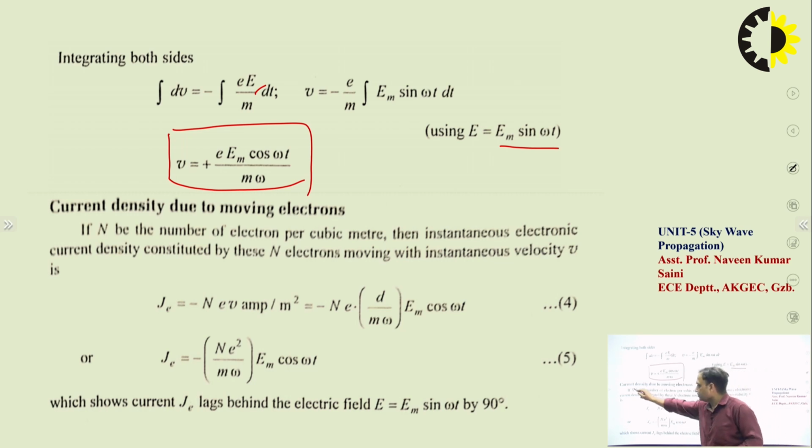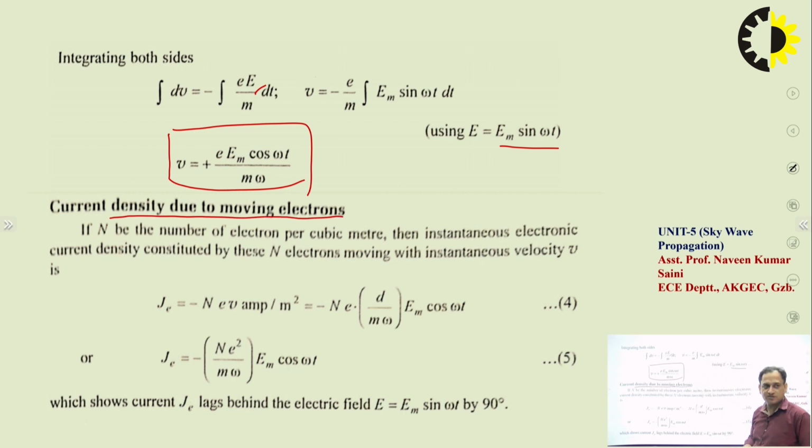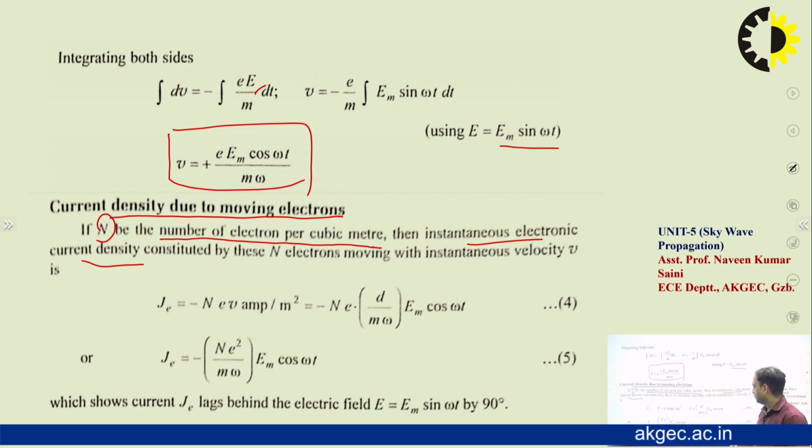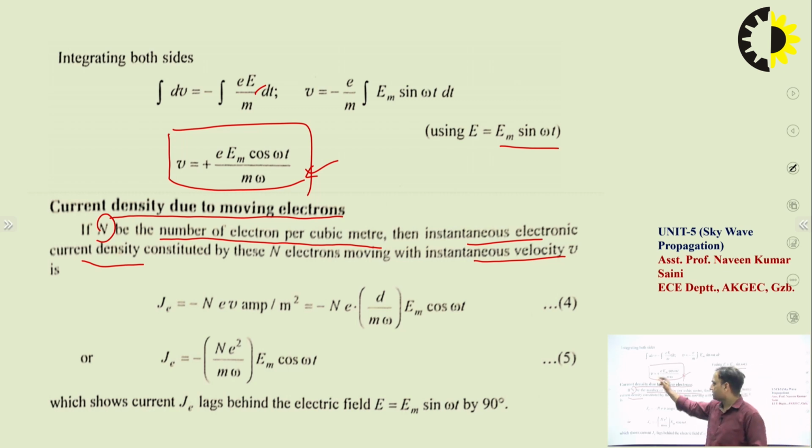Now next, the current density due to moving electrons. The second part of this derivation is the current density, which we have to take care of. Here, capital N is assumed to be the number of electrons per cubic meter. Then we have the instantaneous electronic current density constituted by these N electrons moving with the instantaneous velocity v. This is the formula for one electron moving with instantaneous velocity v.